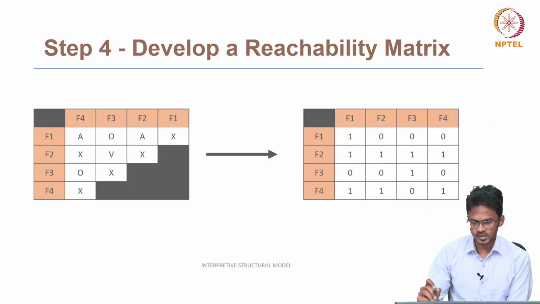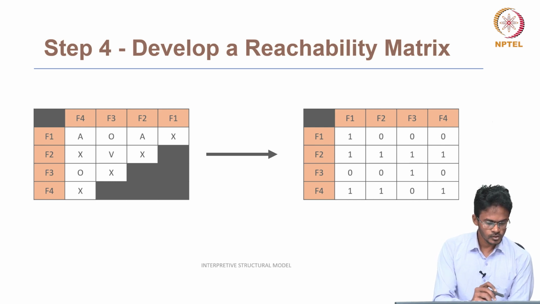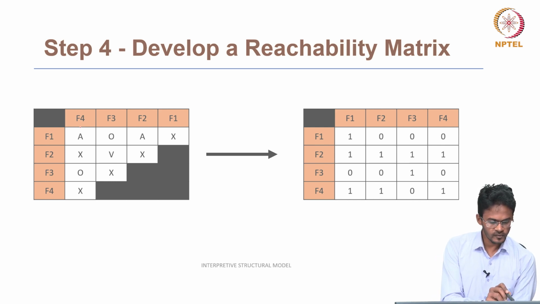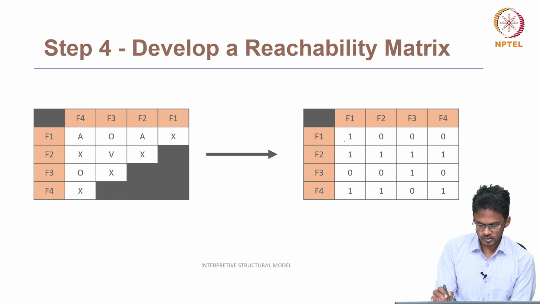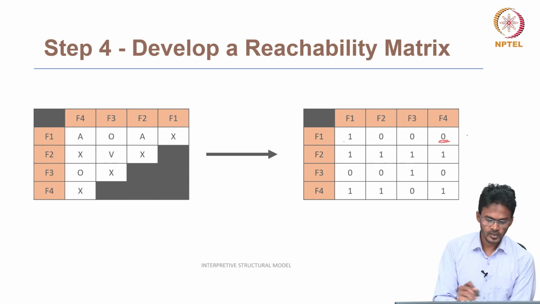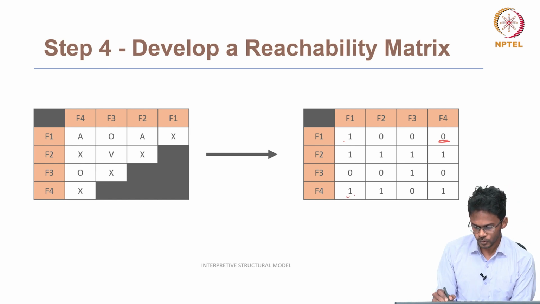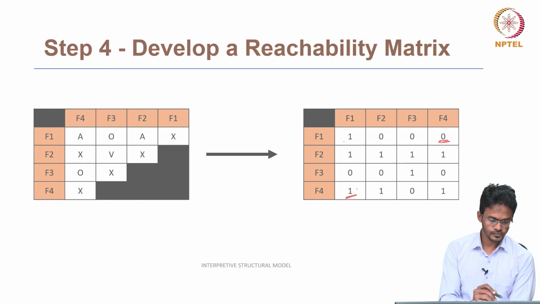So here is an example of the reachability matrix for our previous example of the self-interaction matrix. You can see that the F1 to F4 relationship is A. It means that F1 does not directly influence F4. So F1 to F4 will be 0. But at the same time, F4 will directly influence F1. Hence, F4 to F1 will be 1.